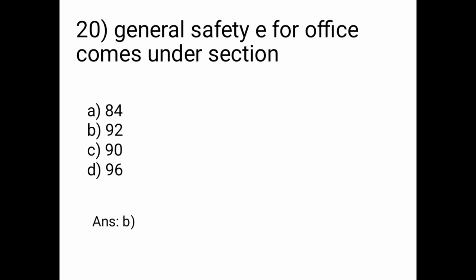Last question is, general safety for office comes under section. Options are 84, 92, 90, 96. Correct answer is option B, that is general safety for office comes under section 92.